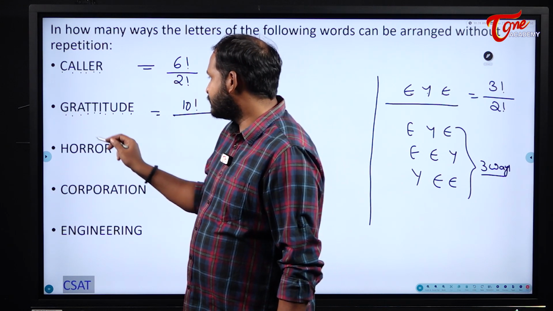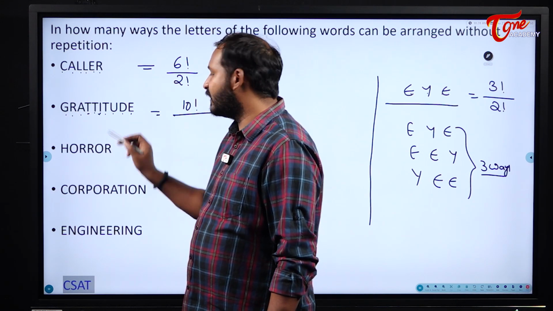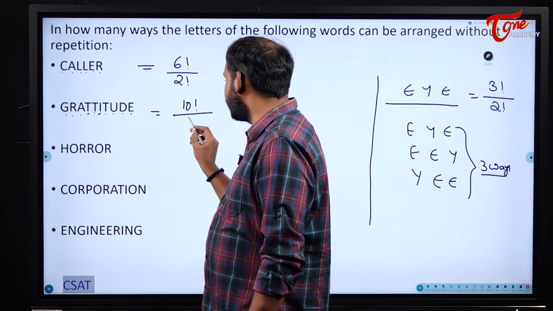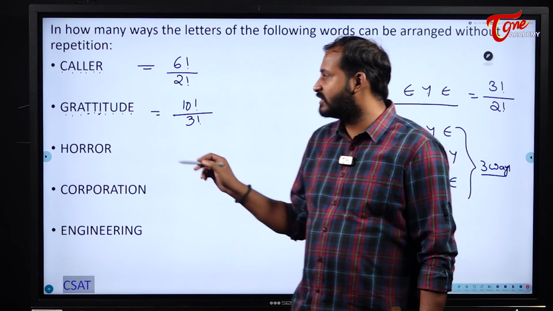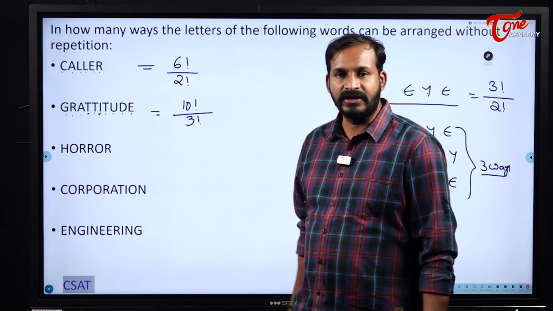Now, please observe here, which letter is repeated? T was repeated 3 times. So, 10 factorial by 3 factorial. Why? Because the letter T was repeated thrice. So, we will write it as 10 factorial by 3 factorial.